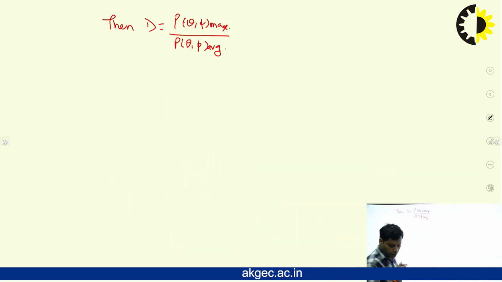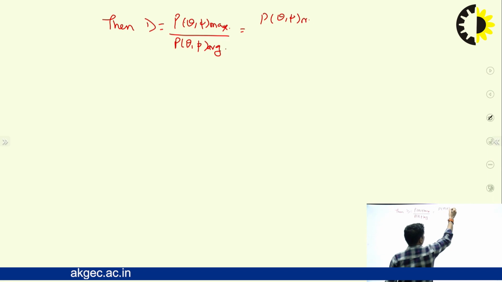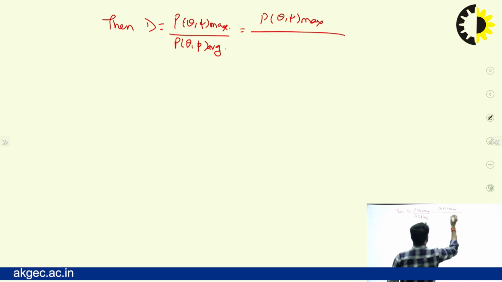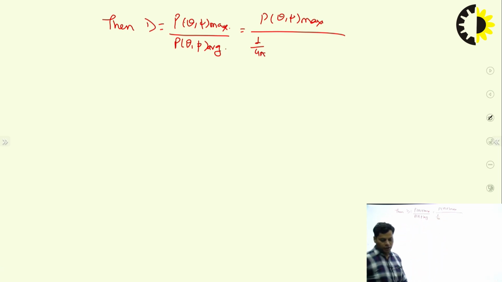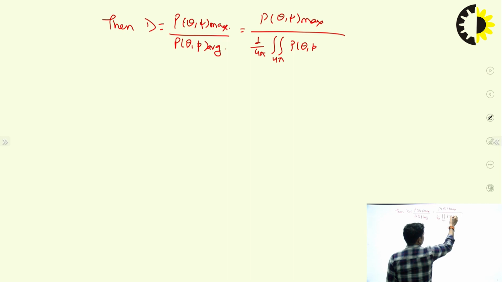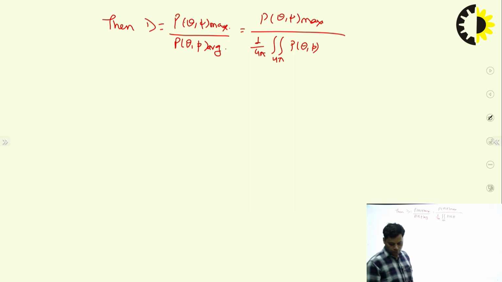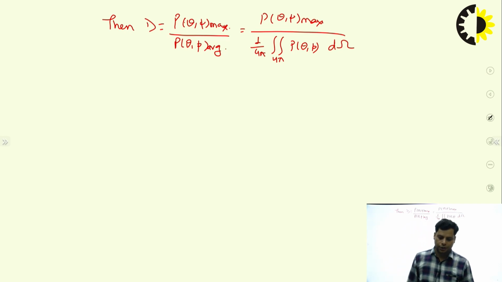Then what will happen when I write it here? P of theta comma phi max, that is 1 by 4 pi. Its value I am now putting here, 4 pi P of theta comma phi. Then also we can write d omega is equal to sin theta d theta d phi.